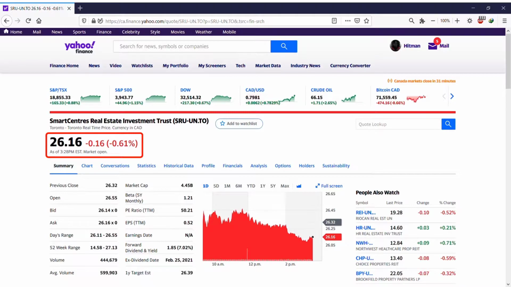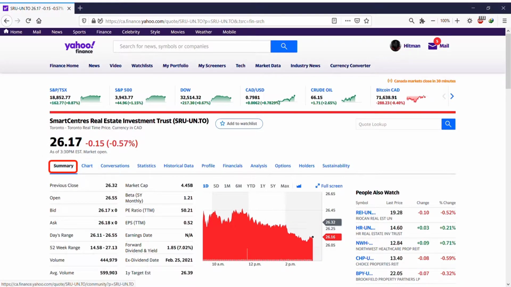There is a little bit of delay, I don't know how much, but a couple of seconds or minutes. If you want to make sure, you can always look at your broker's website as well as this one, but it's pretty much accurate. It says the market is still open, because right now I'm in Toronto and markets close at 4.